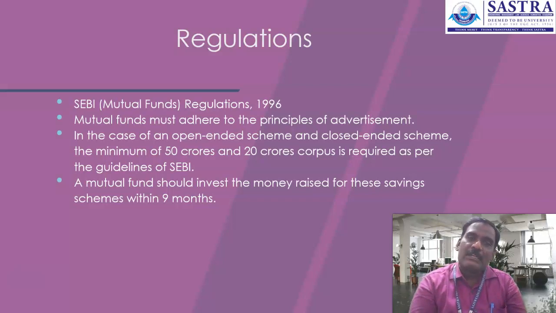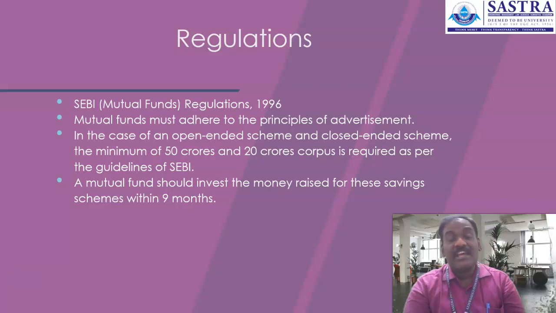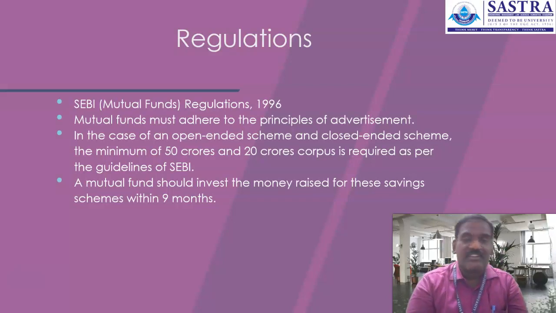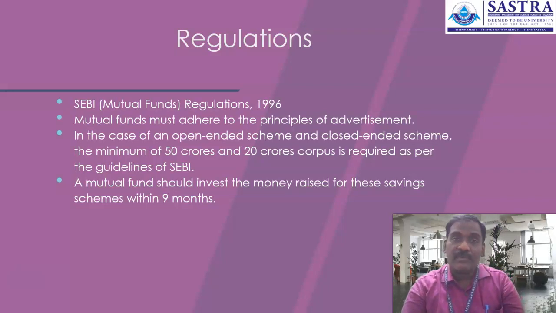We call it a closed-ended scheme. Subscription remains closed for such a scheme, and redemption remains closed as well. Let's say, for example, the scheme has started on 1st April 2022 and remains closed-ended. The lock-in period is applicable for the investor till 31st March 2025.